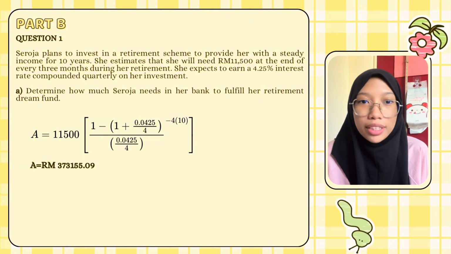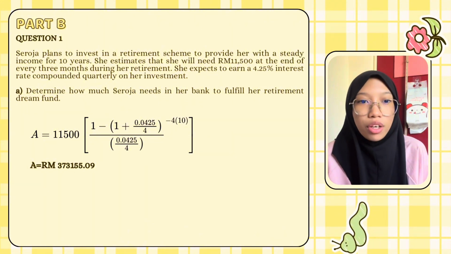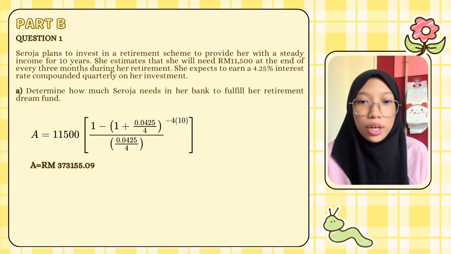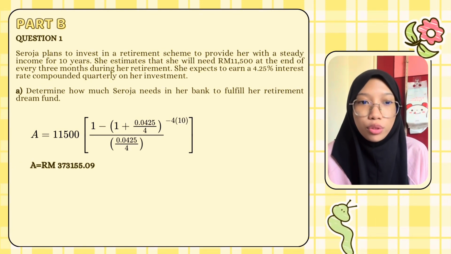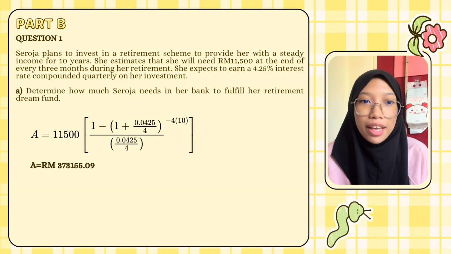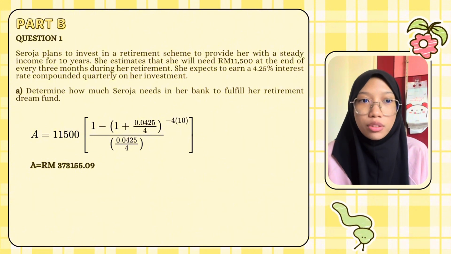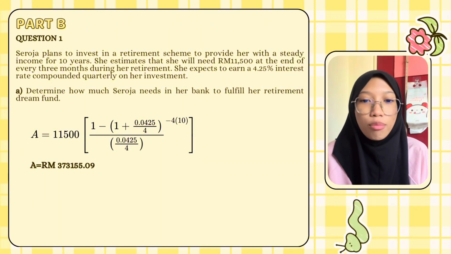So from the question, we could extract that R is 11,500 ringgit, while K is 4.25, but we divide it by 100%, we could get 0.0425, while M is 4 because it is compounded quarterly, and T is 10 years because Suroja would like to provide a steady income for 10 years.